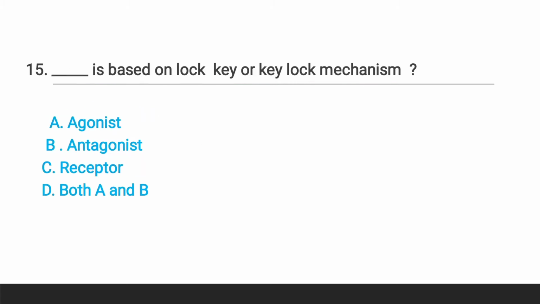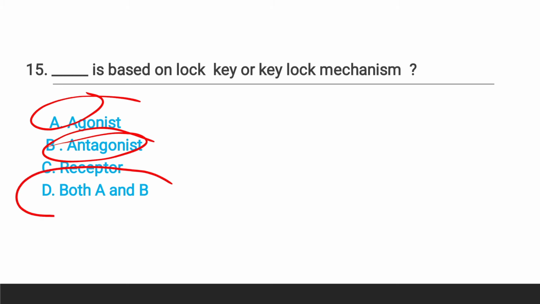Question number 15, dash is based on lock and key or key and lock mechanism. And here as you know, agonist and antagonist both bind to a receptor to produce or to reverse their actions. So here the right answer is option D, both A and B.